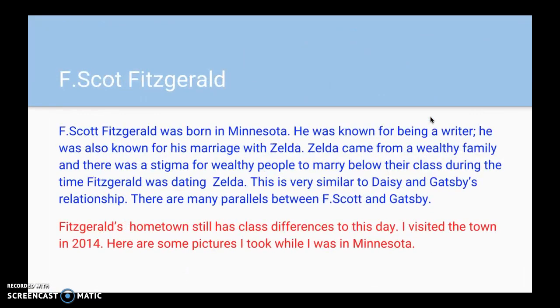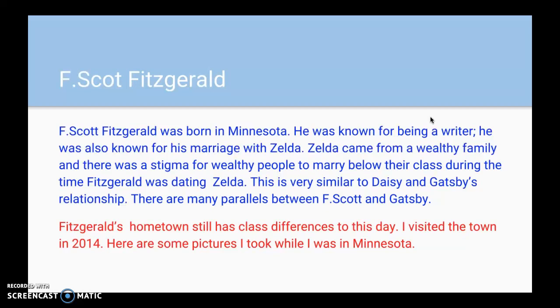So, F. Scott Fitzgerald was born in Minnesota. He was known for being a writer. He was also known for his marriage with Zelda. Zelda came from a wealthy family, and there was a stigma for wealthy people to marry below their class during the time Fitzgerald was dating Zelda. This is very similar to Daisy and Gatsby's relationships. There are many parallels between F. Scott Fitzgerald and Gatsby. Fitzgerald's hometown still has class differences to this day.